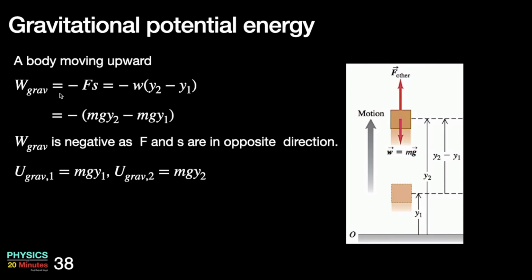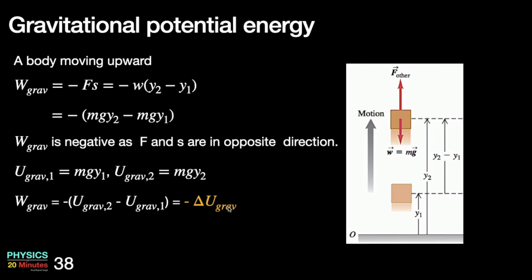Here things are straightforward. This is final mgy2 minus mgy1. I can take mgy2 as final gravitational potential U2, and mgy1 as initial gravitational potential U1. I can substitute in this. I get work done by gravity W is negative of final gravitational potential minus initial gravitational potential. Final potential minus initial potential is change in potential, delta U. This minus sign stays. So the work done by gravity is negative delta U grav. That means work done by gravity is negative of change in gravitational potential.